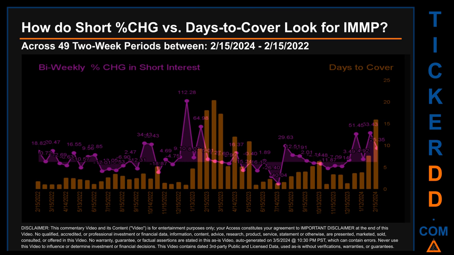The average days to cover was about 4.55. The biggest days to cover was 20.45, and it happened once on February 28, 2023 settlement date.